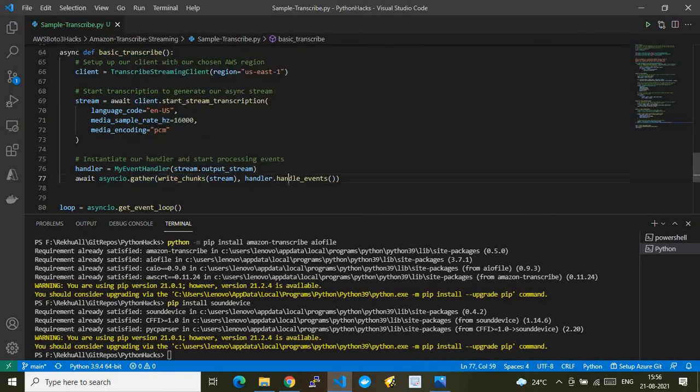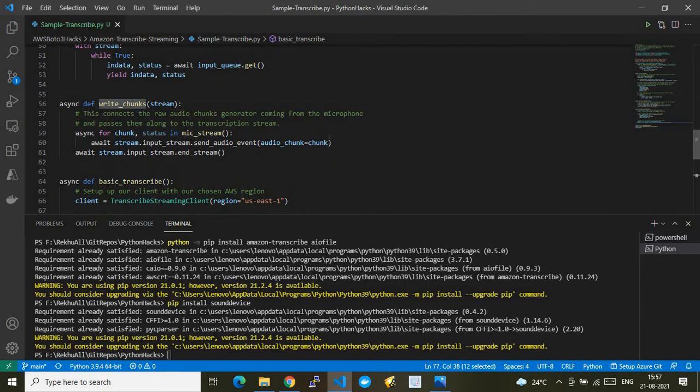One is the handler event, which is the above class only. So first let's see write chunks. In write chunks, we are invoking the mic stream. As the name says, write chunk will take the input from the mic, make that voice clip into multiple chunks, and pass it to the stream, that is the transcribe stream conversion API.